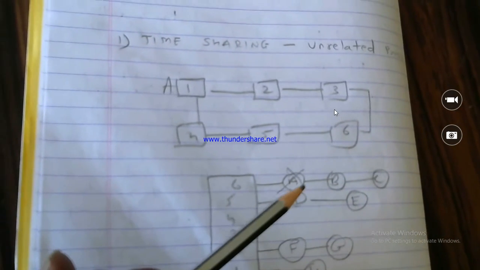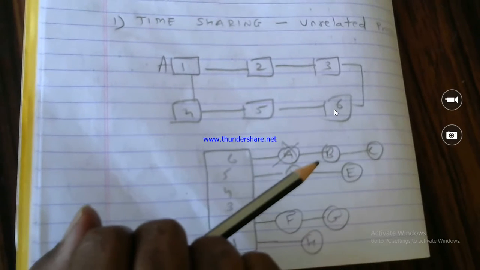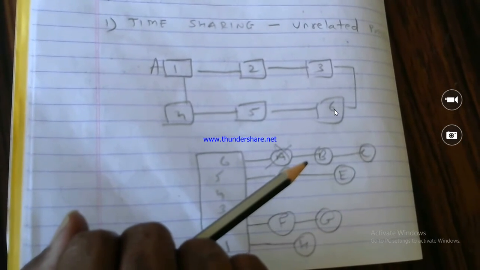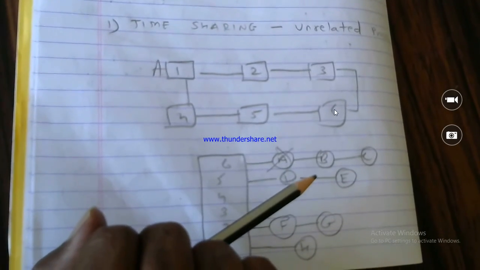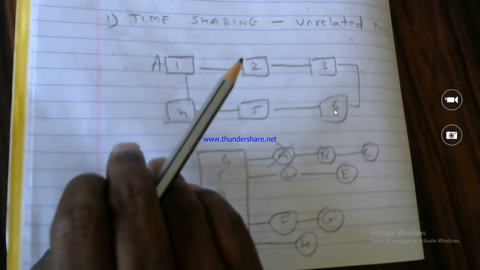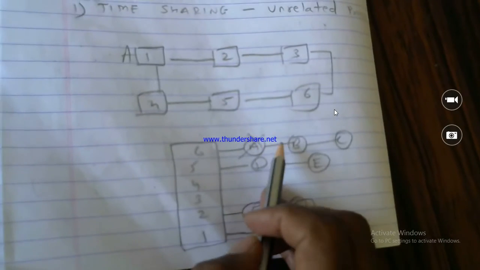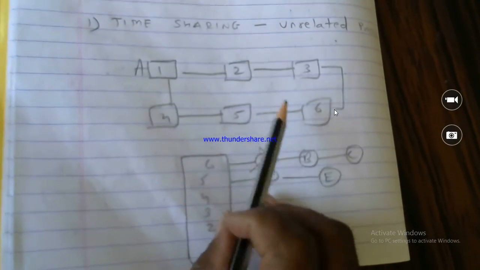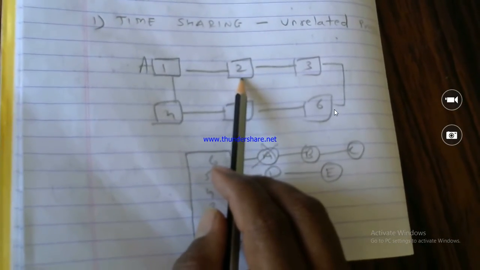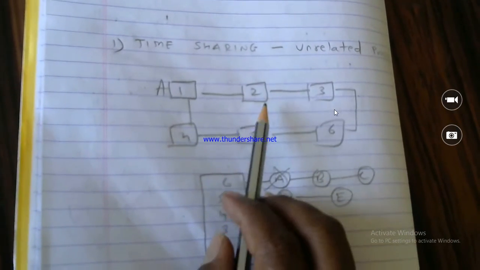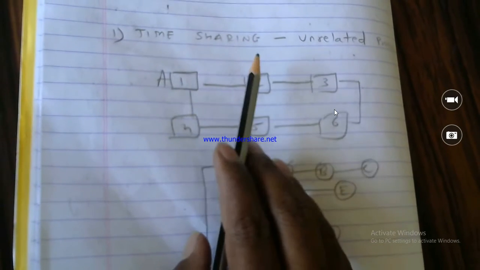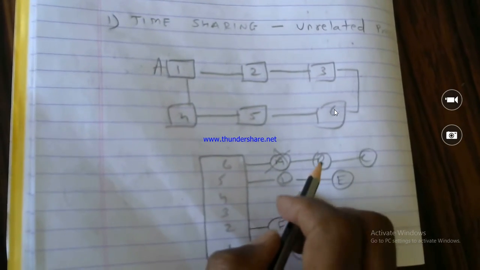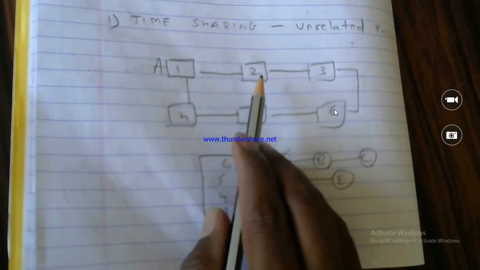So the scheduling algorithm will check which process has the highest priority after A. That process will get executed by processor 2. Here process B is there, so processor 2 will provide whole facility to process B for the execution, right?